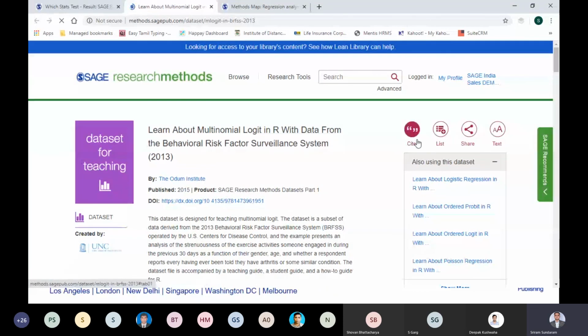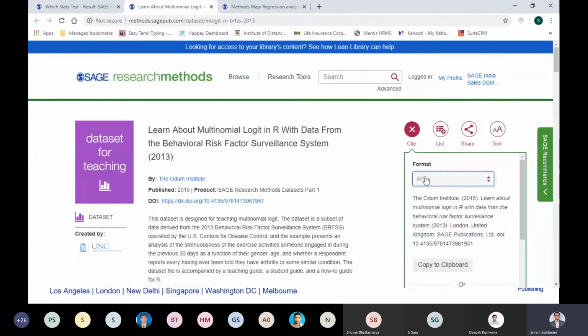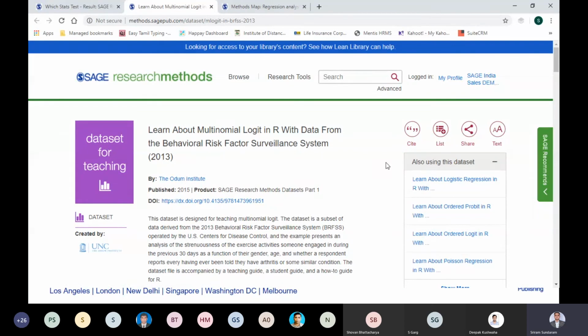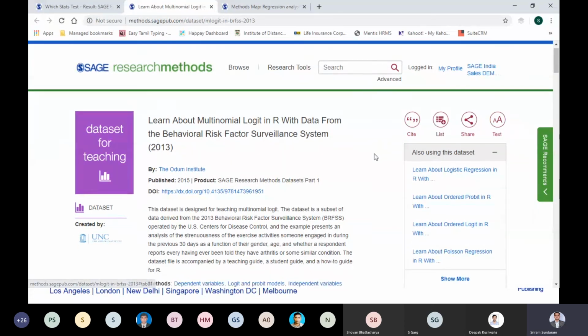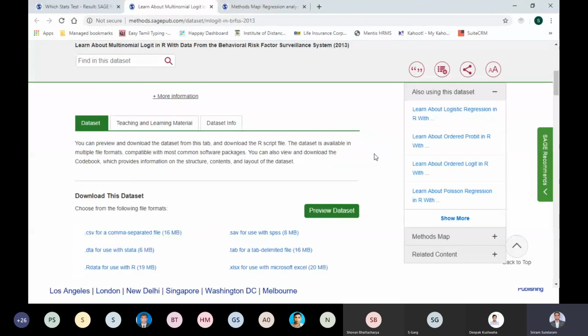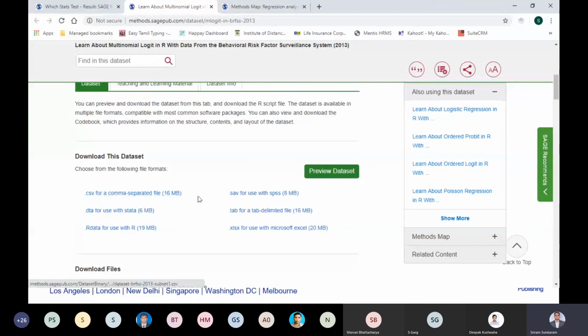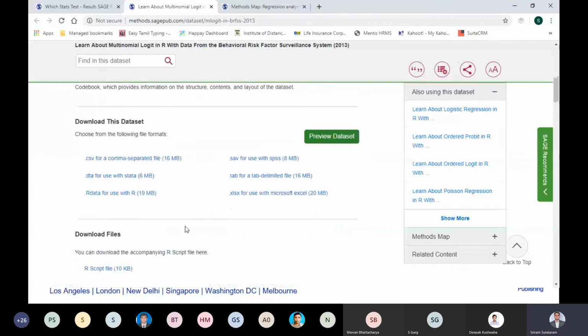how it appears and how you can download. Number one, on the right, you see you can cite this data set. You can click on it and add it to your citation. If you are using this in your research, you can add it to your reading list. This is what the data set is all about, and you can download it in Excel, or you can download straight away into SPSS, or you can download it into R and start using the data sets.